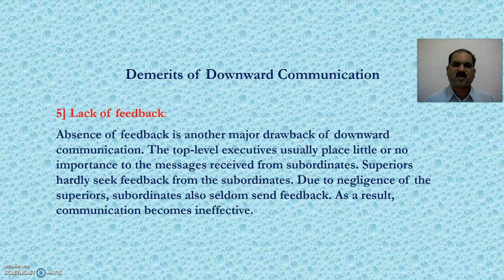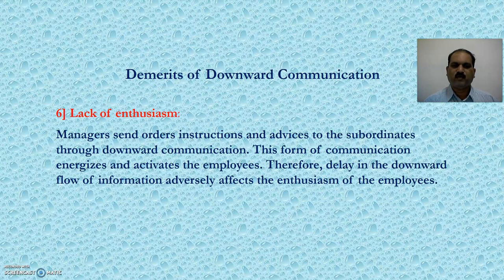Fifth demerit is lack of feedback. Absence of feedback is another major drawback of downward communication. The top level executives usually place little or no importance to the messages received from subordinates. Superiors hardly seek feedback from the subordinates. Due to negligence of the superiors, subordinates also seldom send feedback. As a result, communication becomes ineffective.